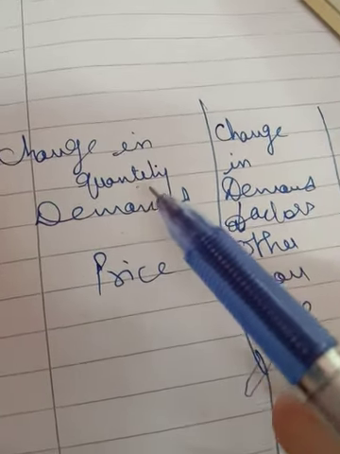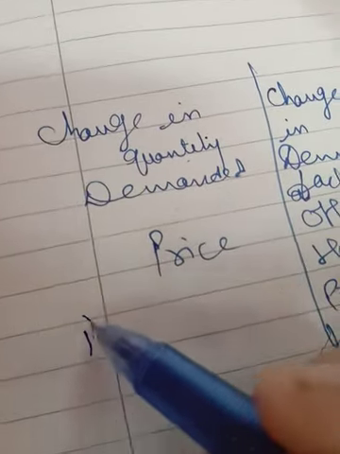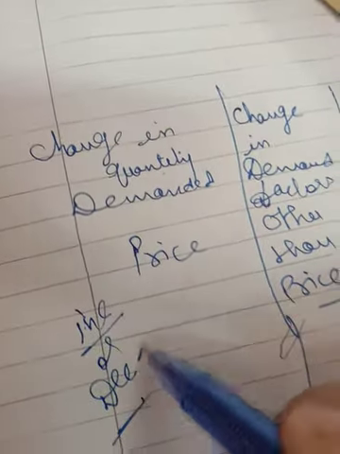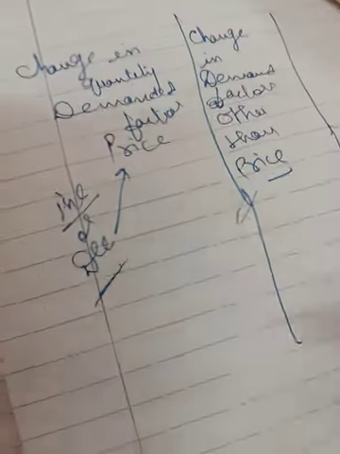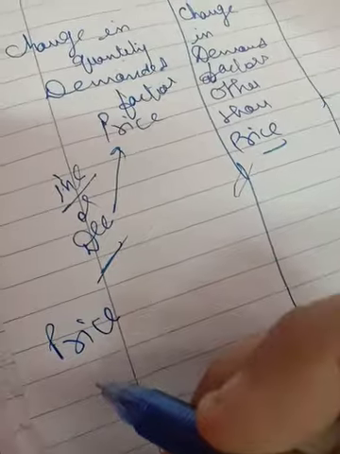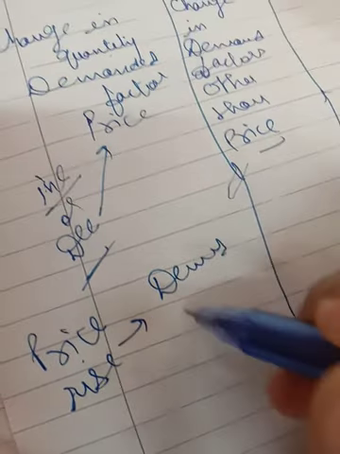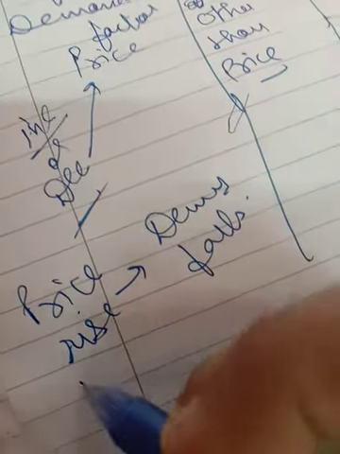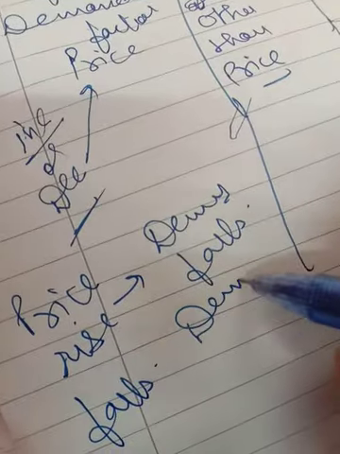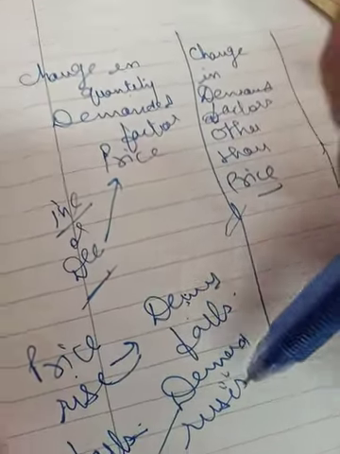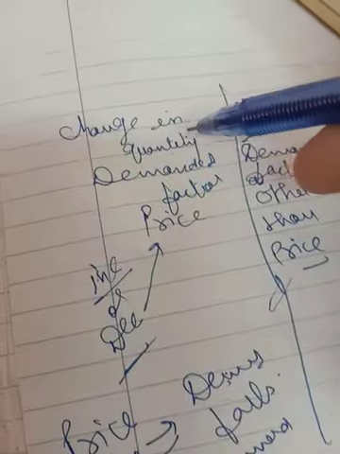When you are talking about change in quantity demanded, change can mean an increase or a decrease. Both types of change can be there. Demand can be increased or decreased due to change in price. This is the factor which will affect, and then the demand changes. Suppose this is a factor. Now if the price rises, what is the effect on demand? Demand falls. If the price falls, then demand rises. So they have an inverse relationship, and that is known as change in quantity demanded. When there is a change in demand due to price, that is change in quantity demanded.